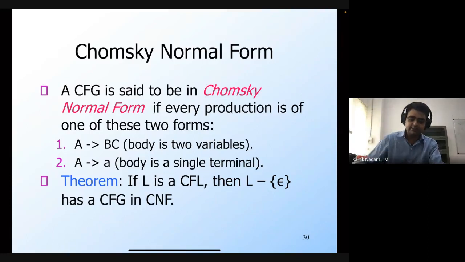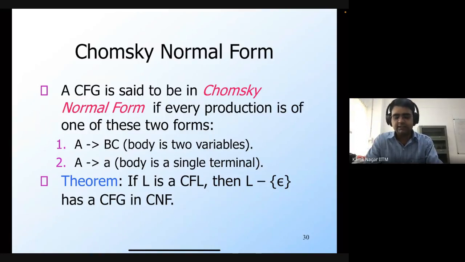The second is that A generates a, where the small a is a terminal, so the body is a single terminal. These are the only two forms of production rules that are allowed.